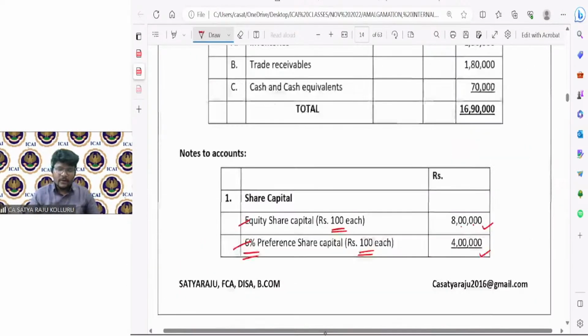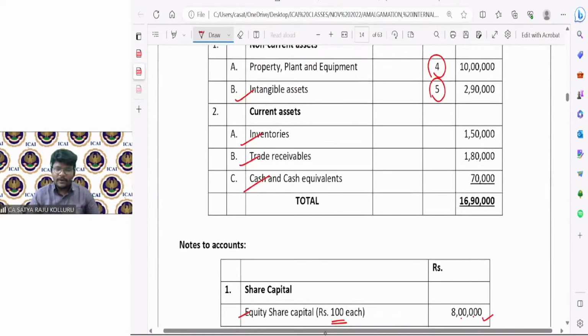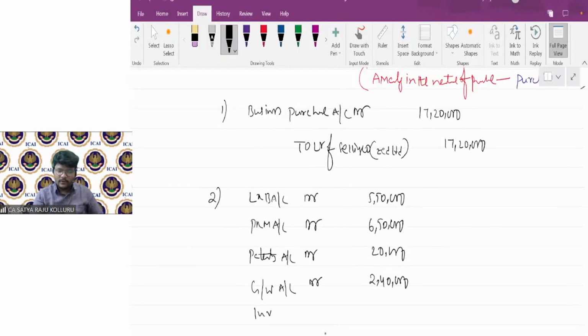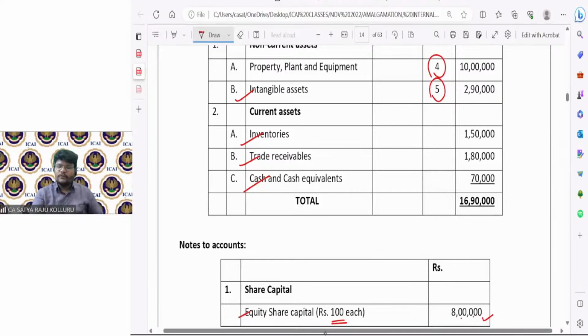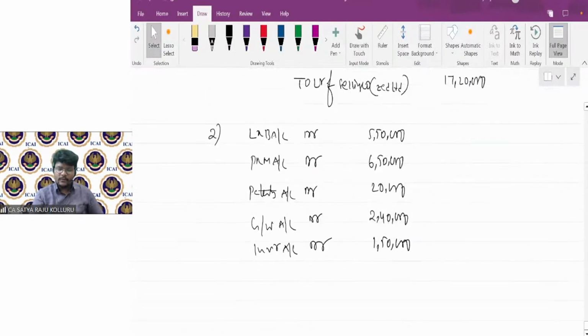Next, what are all the other assets I have after intangible assets? Inventory, 1,50,000. If nothing is given, we can assume that it is taken over at book value only. Trade receivable, 1,80,000.